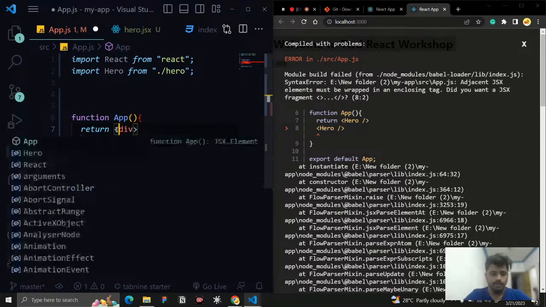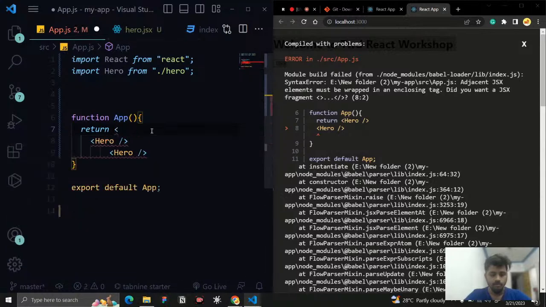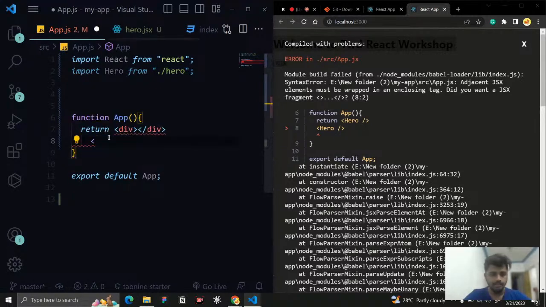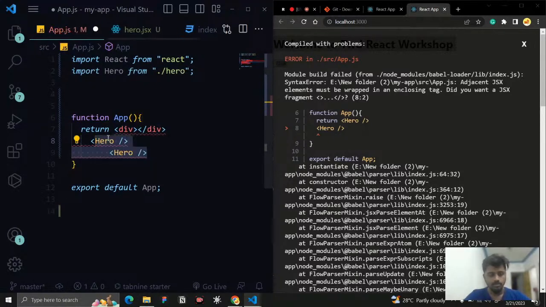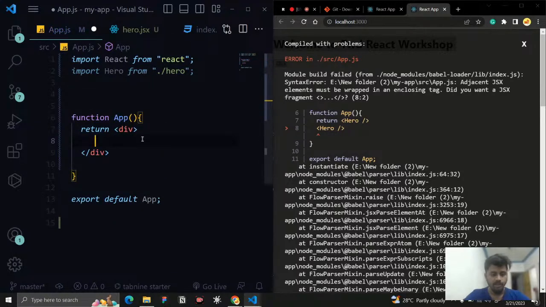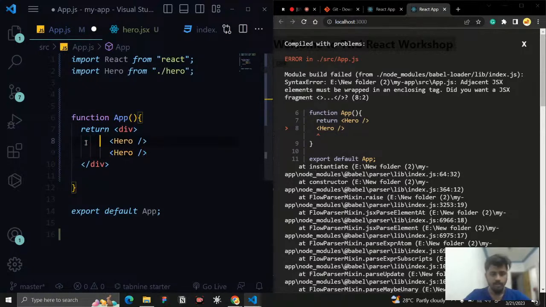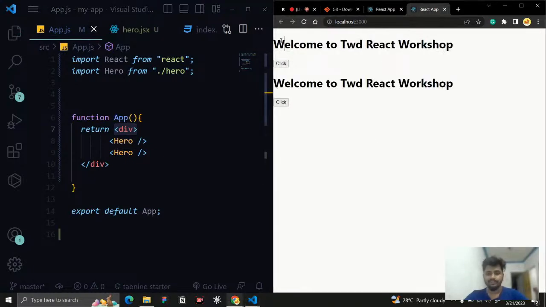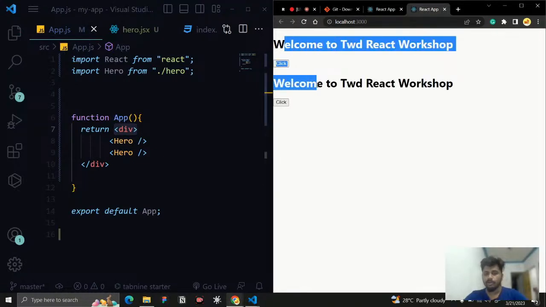Let us create a div tag, and inside this div tag, let us cut it here, open it and put all your components here. That's it. Now you can see there is no syntax error. Why? Because it is returning a single component. It is returning only the div, and inside the div we have the children. So the component is going to return this div only. If I save it, you can see we get the component 2 times, right?